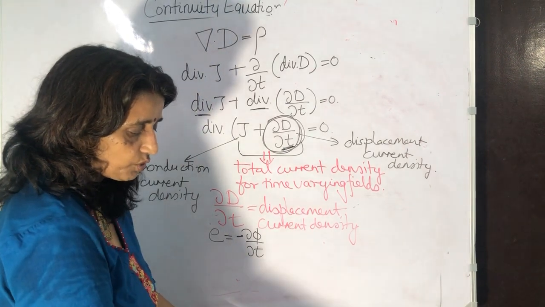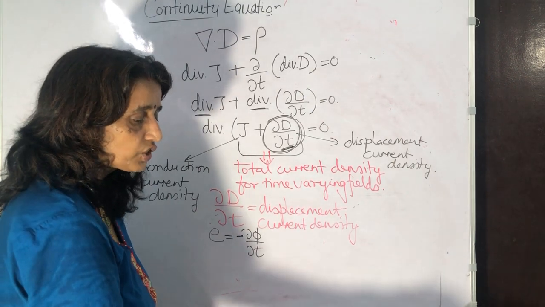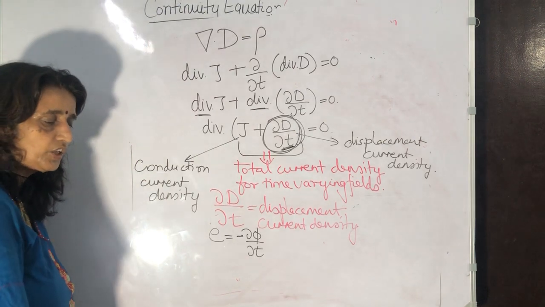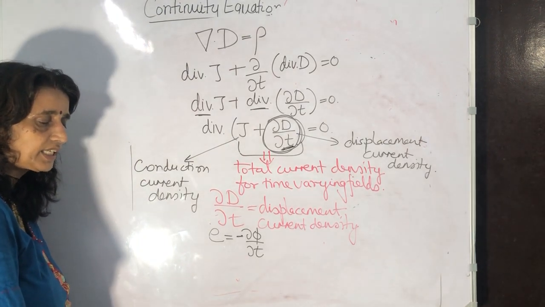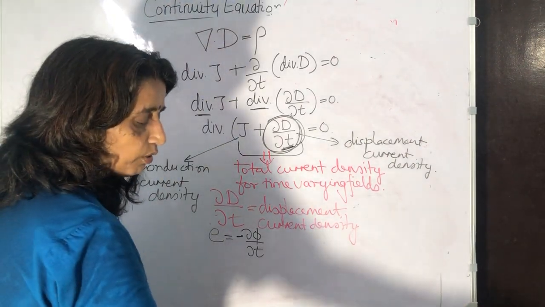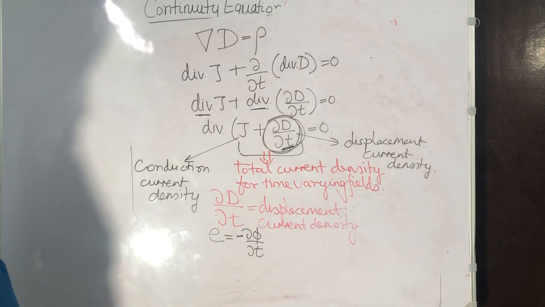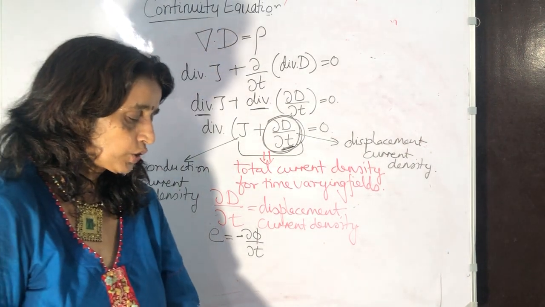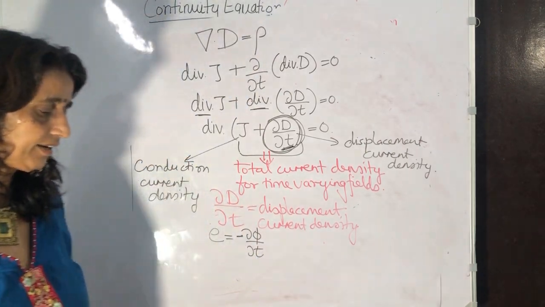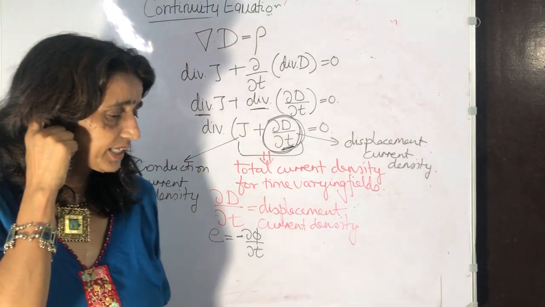Basically, all confusion arises because of the displacement current, which is not a current, and a changing electric field is equivalent to a current called displacement current, which flows as long as the electric field is changing. The moment the electric field comes to a stop, your displacement current also comes to a stop. A few more derivations have been added by Maxwell in his fourth equation. We can explain it there.